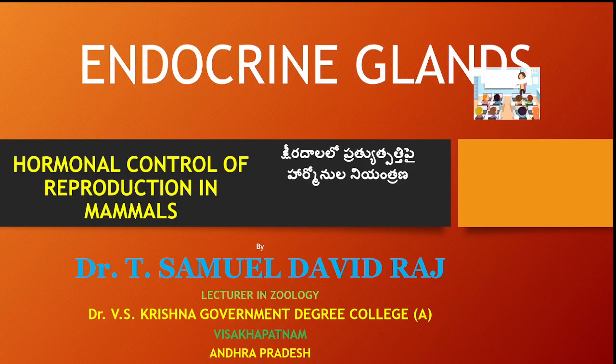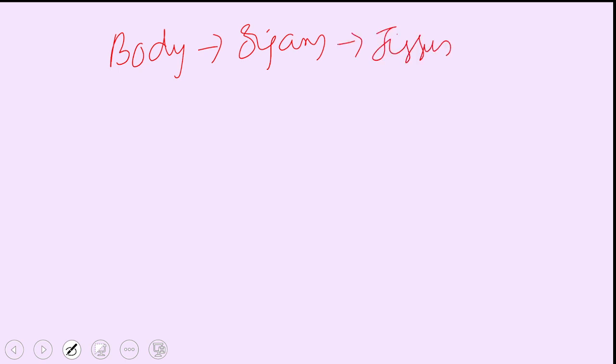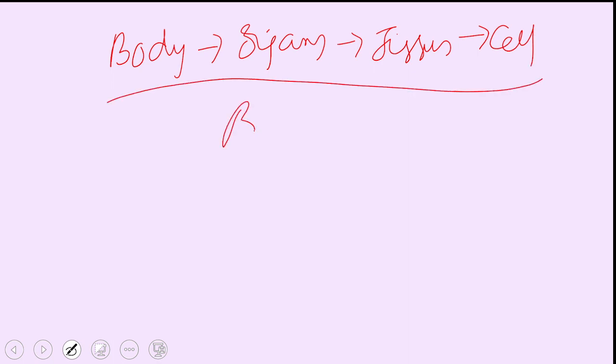Let us start with endocrine glands. We have a body, and this body is made up of organs. Organs are made up of tissues, and tissues are made up of cells. This is the body plan of ours.